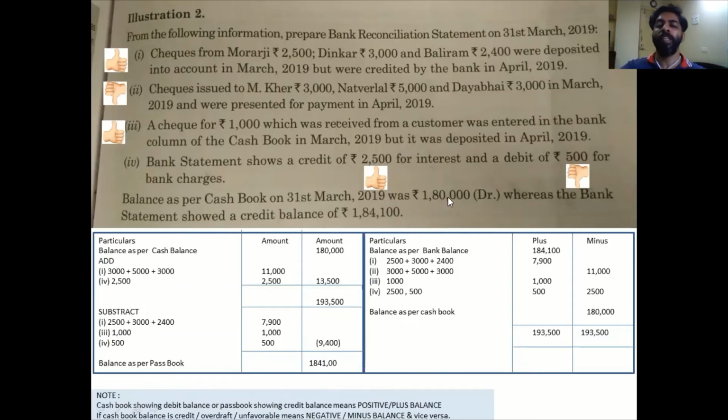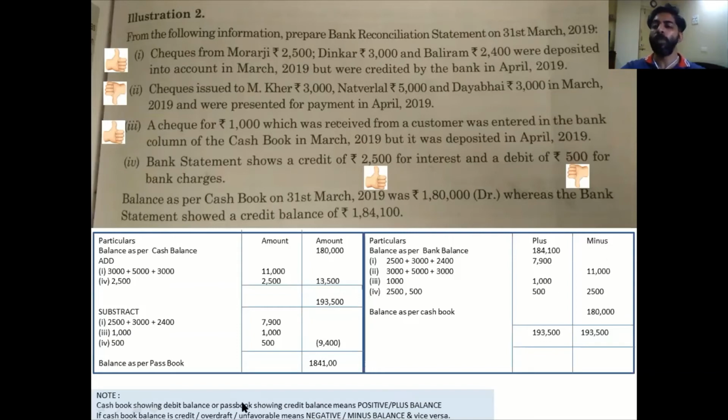If that was the case, you would have written 180 here, but with brackets, which means it's a minus sign. Same thing with passbook. If they say passbook shows a debit balance, overdraft or unfavorable, that means you will start with the passbook not as plus, but you will put the figure with the minus sign.